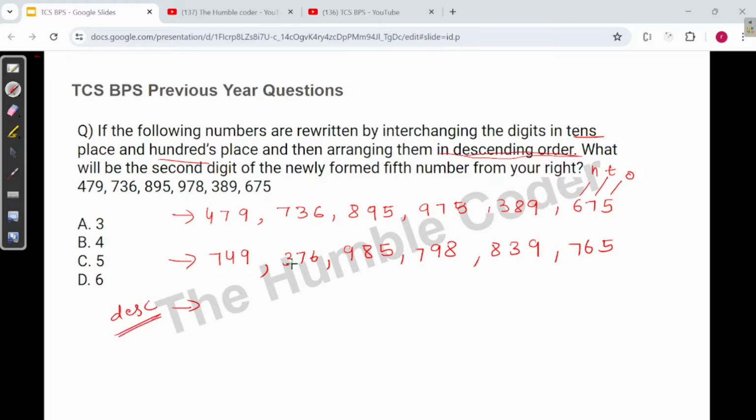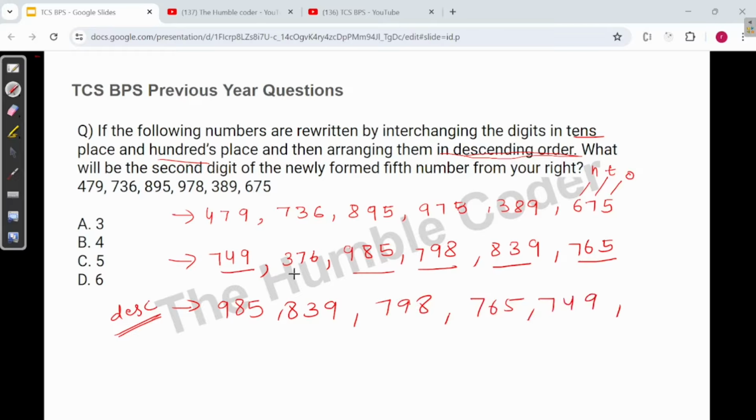Descending order means the largest number should come first. So 9 8 5 would come first. Then what is the next number? 8 3 9. Then what is the next one? The ones starting with 7. We have 7 9 8, so 7 9 8 will come first, and then 7 6 5. Then we have 7 4 9, and then we have 3 7 6.